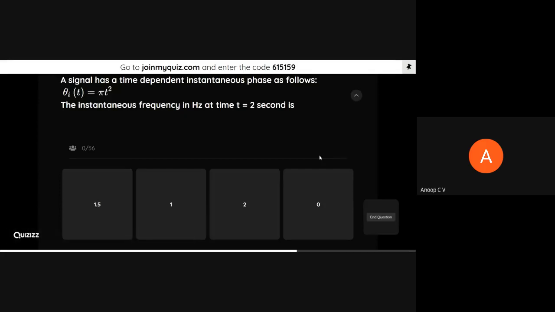So a signal has a time dependent instantaneous phase as follows: theta i of t equals pi t square. What is the instantaneous frequency in hertz at time t equal to 2 seconds?